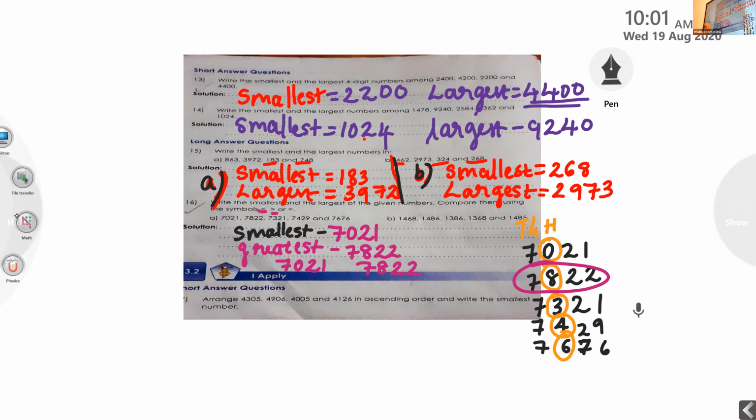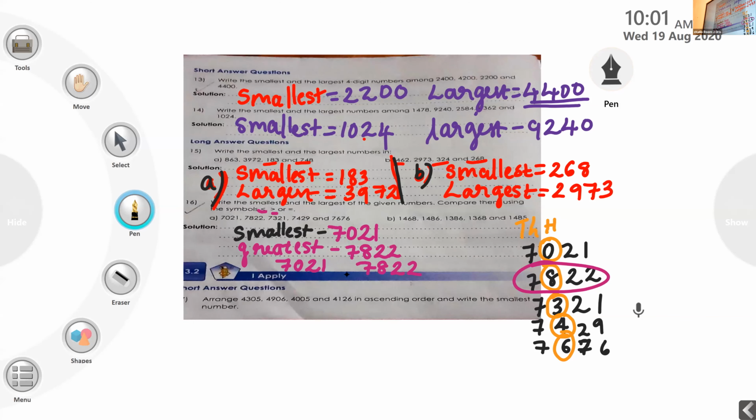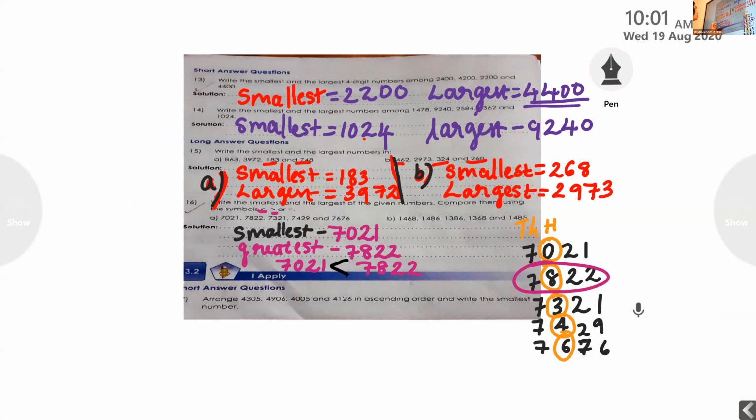Then you can use the less than symbol. Otherwise, if you want to use the other symbol, you have to arrange it in reverse. You have to write 7,822 greater than 7,021. You can write as you like. No need to write both. Any one is enough.